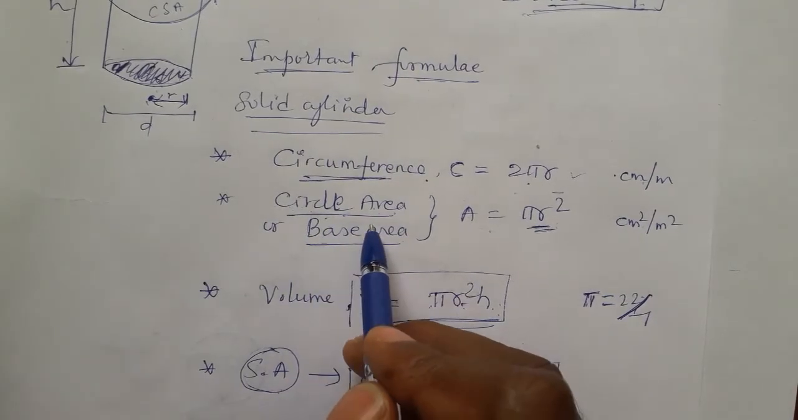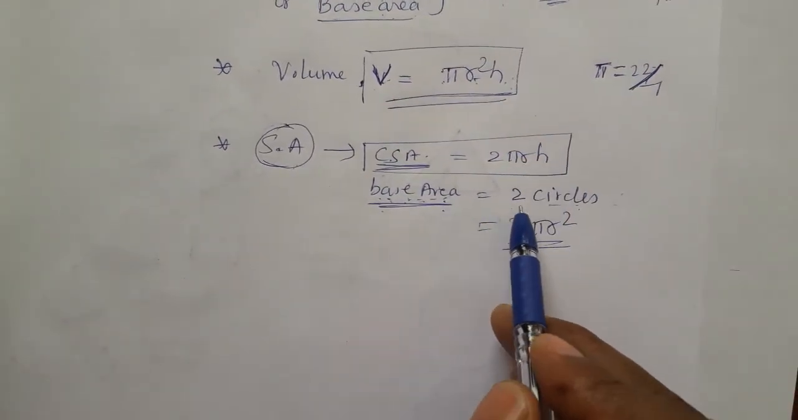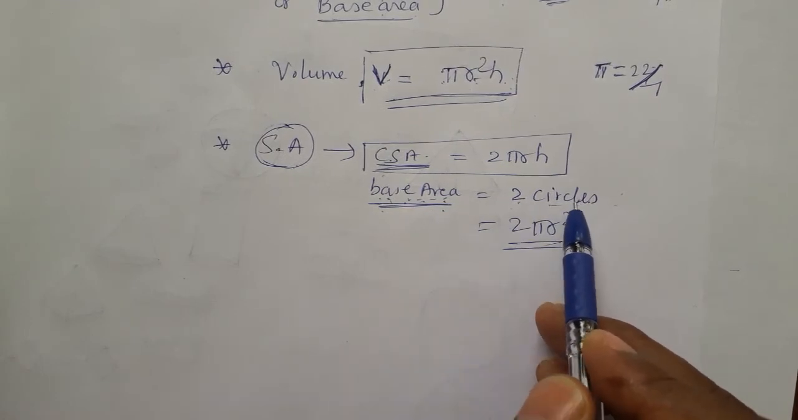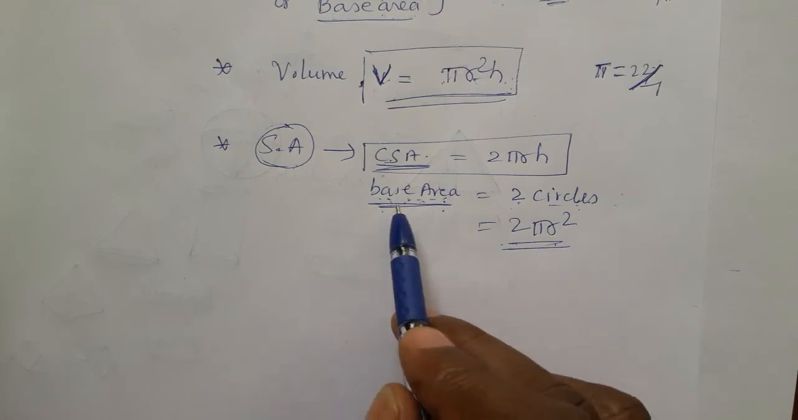See, a single base area is pi r square. In a cylinder there are two bases, two circles, so 2 pi r square. 2 pi r square is the formula to find out base area.